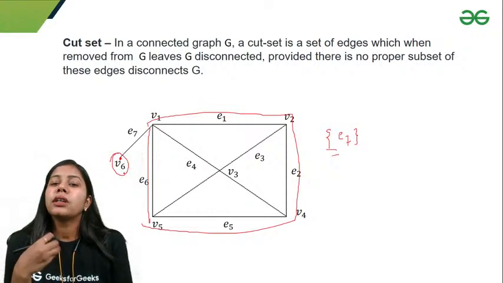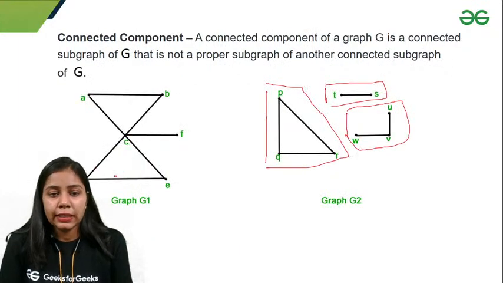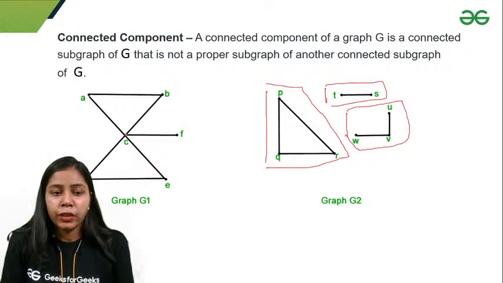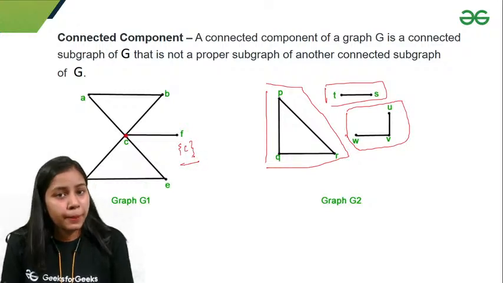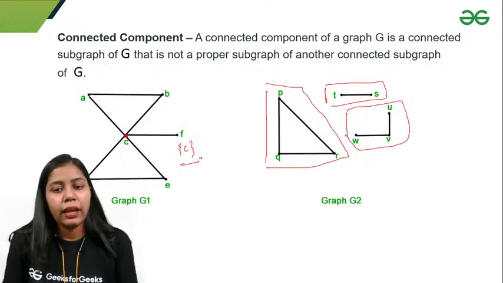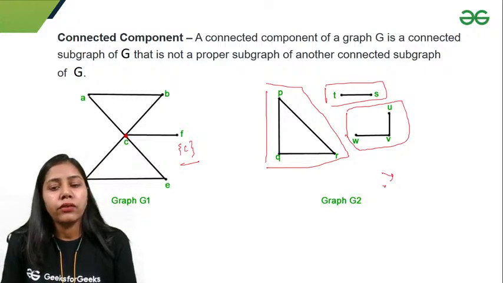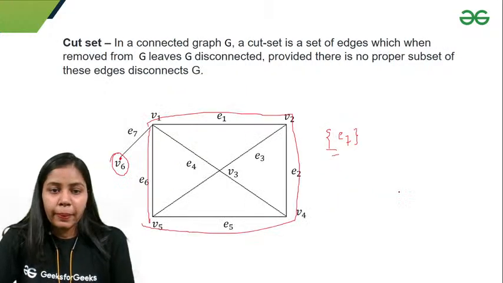Simply we can find the cut set for any graph, right? Suppose if I remove the vertex C, that will give me the graph G1 disconnected. And in G2, I do not have to take any cut set because G2 is itself disconnected, right?